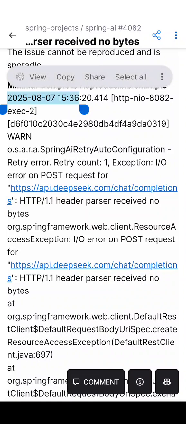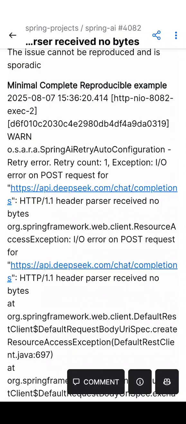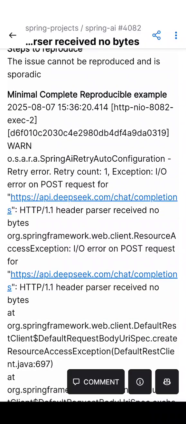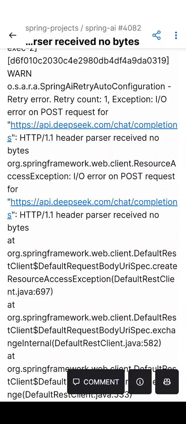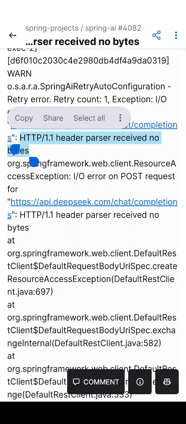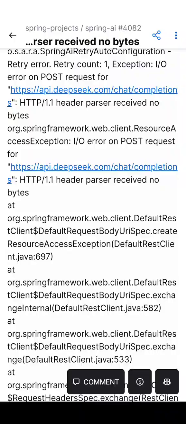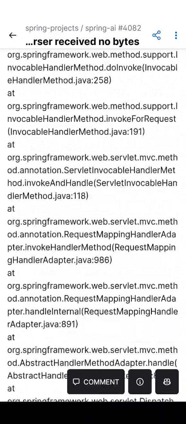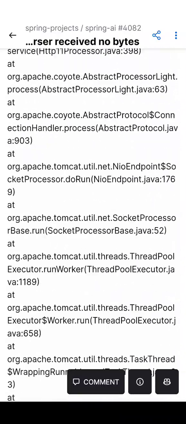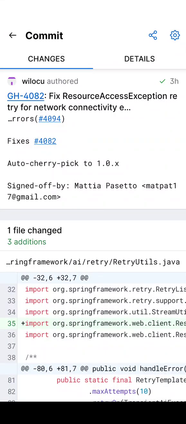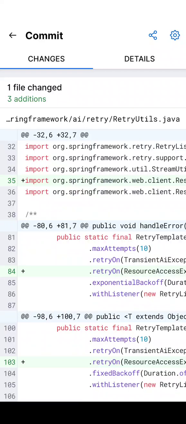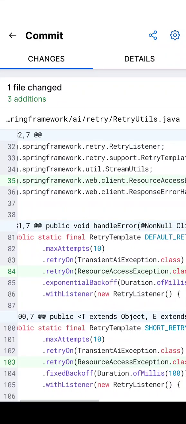Yeah, this is basically the code, wherein you are invoking the LLM here, and they have captured the logs. This is the latest log, it's 7th of August, right? And what we can see is it's interacting with the DeepSeek LLM, and during that point of time you can see that it is throwing this error, HTTP 1.1 header parser received no bytes, right? And it captures the entire stack trace.